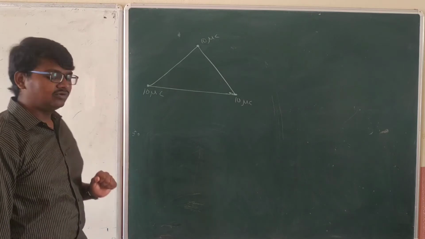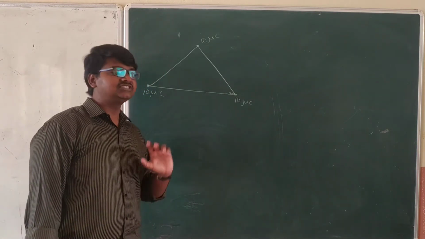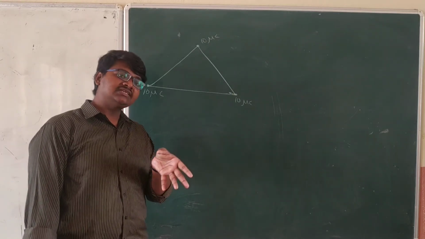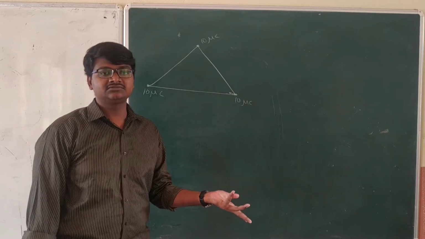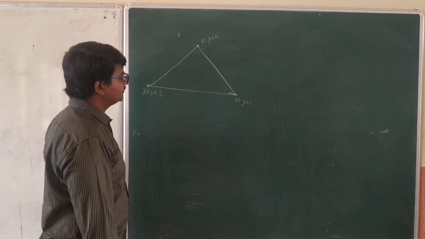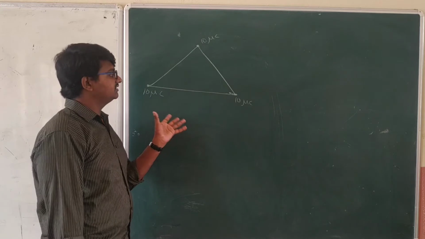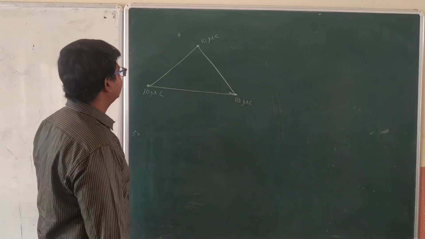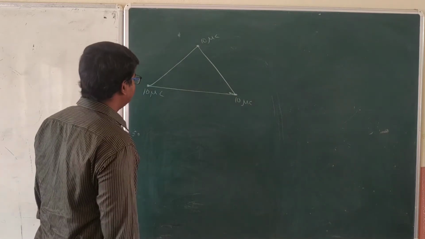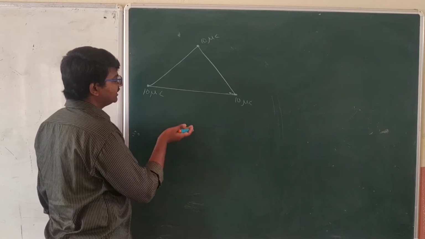Already we know work done is the negative of the potential energy which is stored presently. If you find the potential energy and put a minus sign, that is the work done. For finding potential energy, we don't need to do each charge separately, because all 3 charges are equal in magnitude and the distance between them is also the same. That's why we can easily multiply by 3.